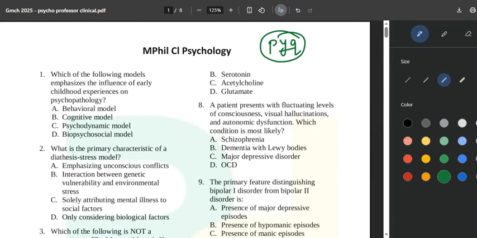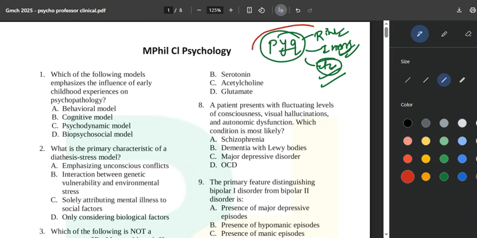So the PYQs are repeating from RINPAS, EVAS, and a few more examinations. We can clearly see the PYQs coming from these examinations, and you can access all these PYQs from the Telegram group. As well as this GMCH 2025 paper, you can also access this question paper from the Telegram group. The link is given in the description.